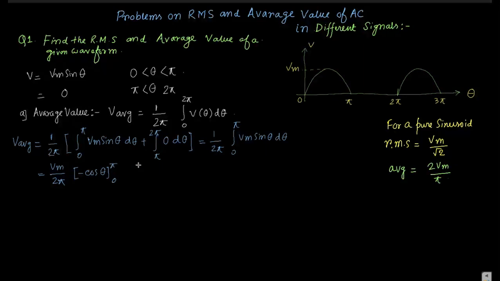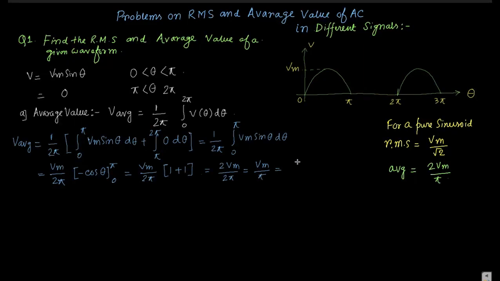Cos pi is equal to minus 1, and cos 0 is 1. Minus and minus becomes plus, so it becomes 1 plus 1, that is 2 Vm by 2 pi, or Vm by pi.